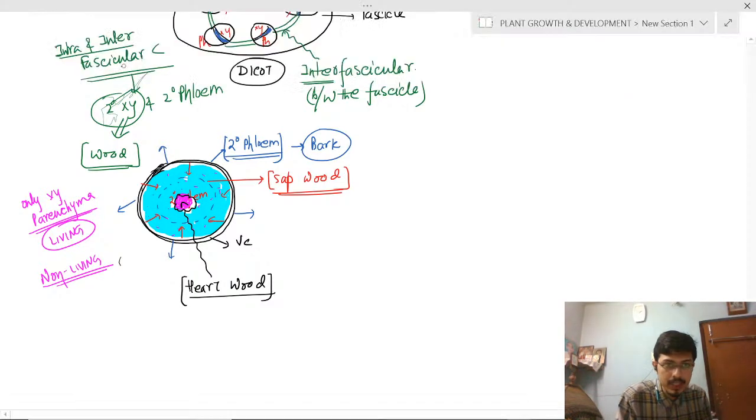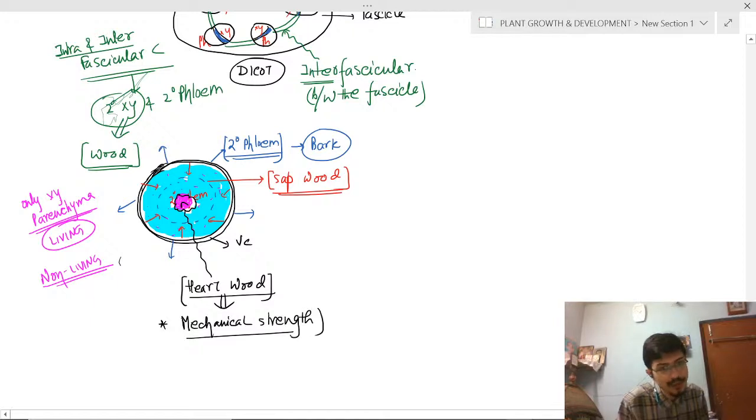Next. So heartwood helps in what? Heartwood mainly provides the mechanical strength of the plant. And sapwood helps in what? S for sap, S for ascent of sap.